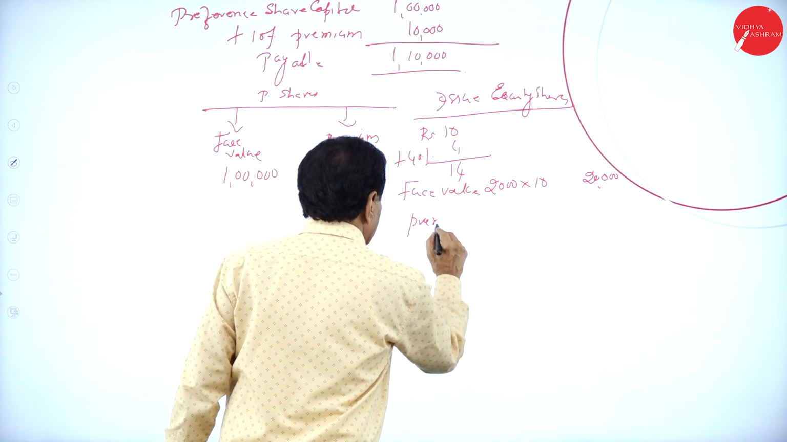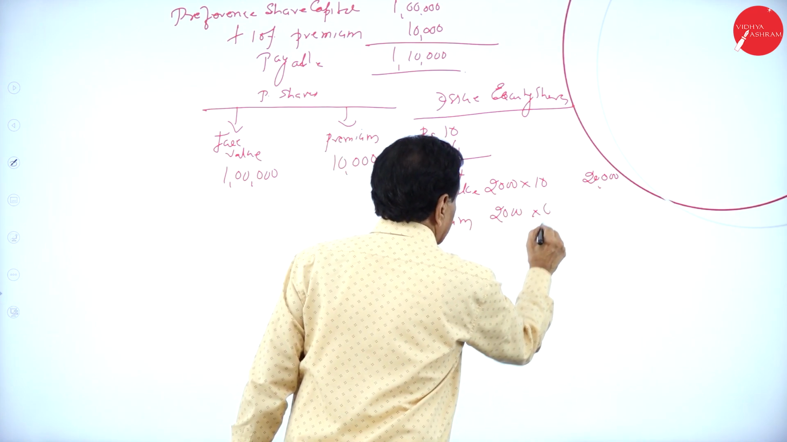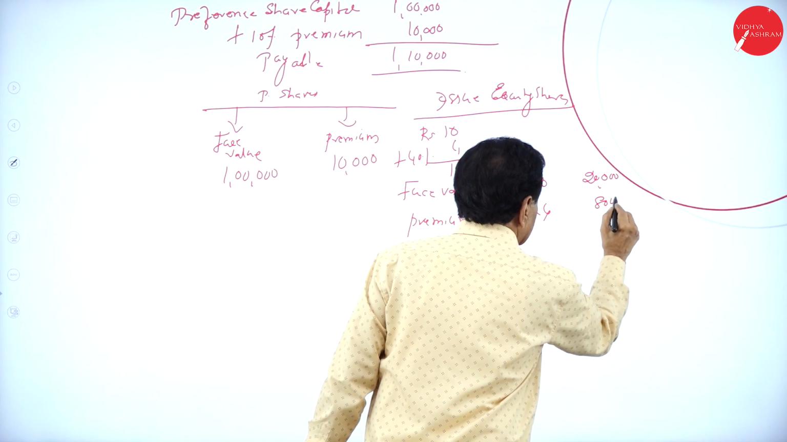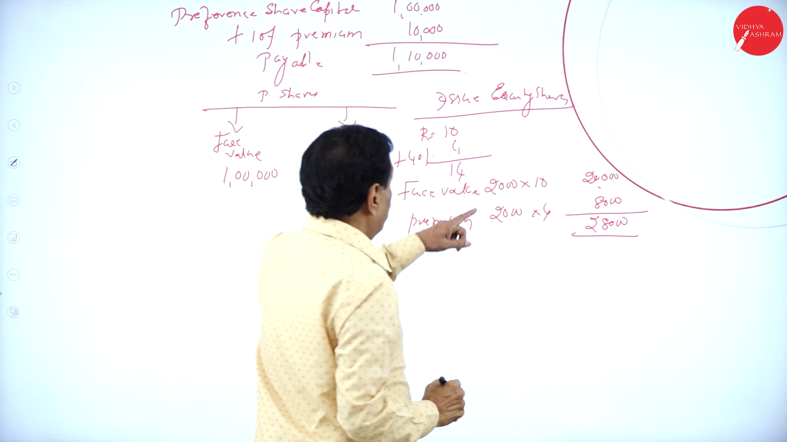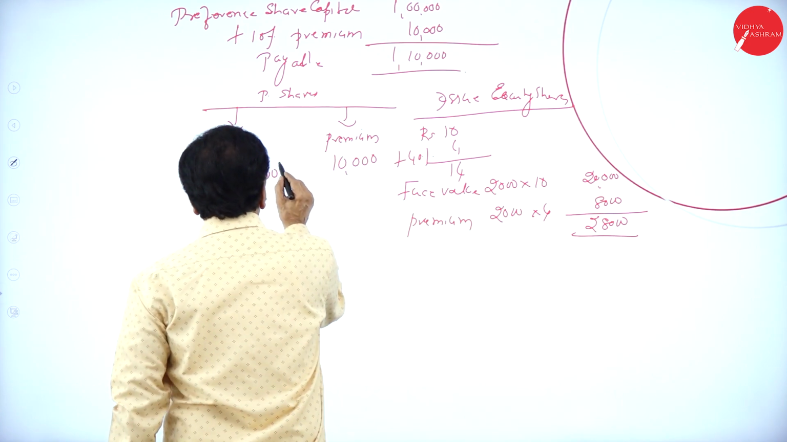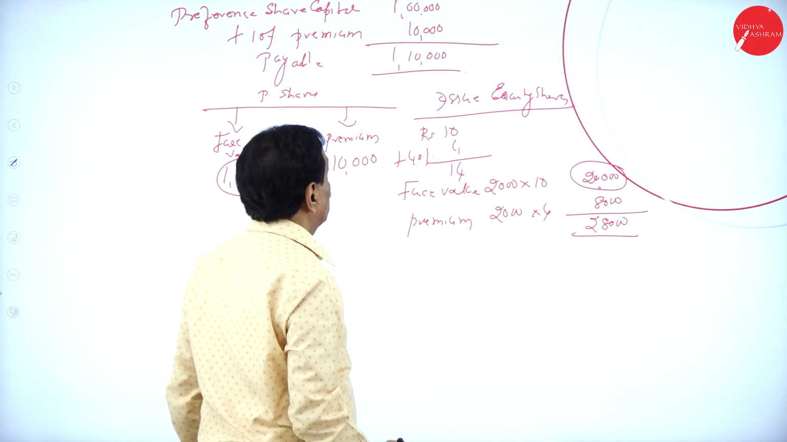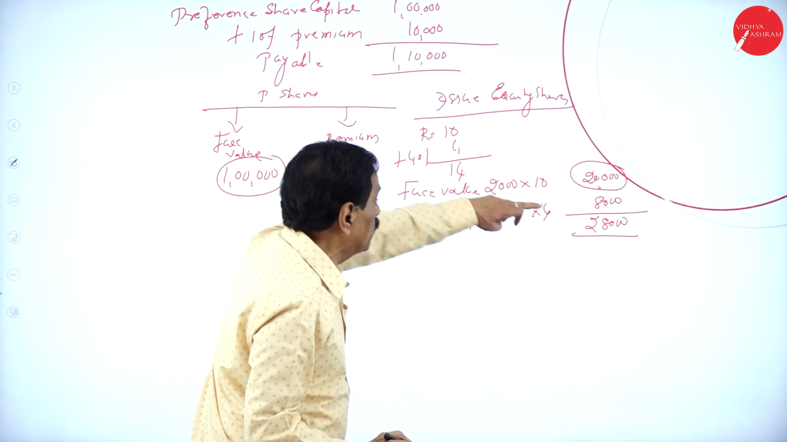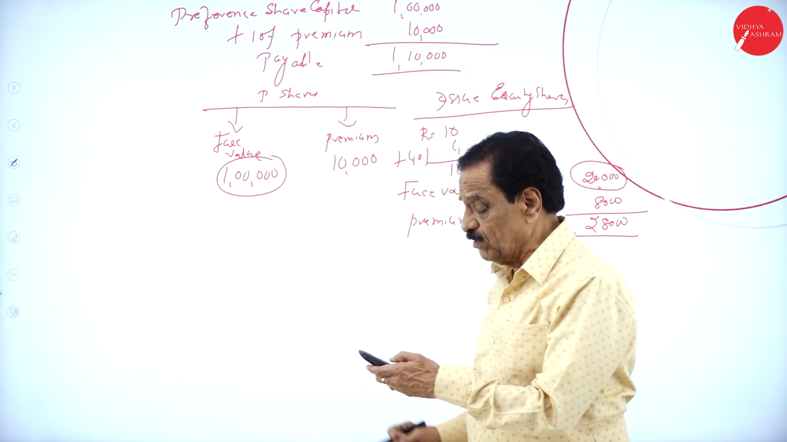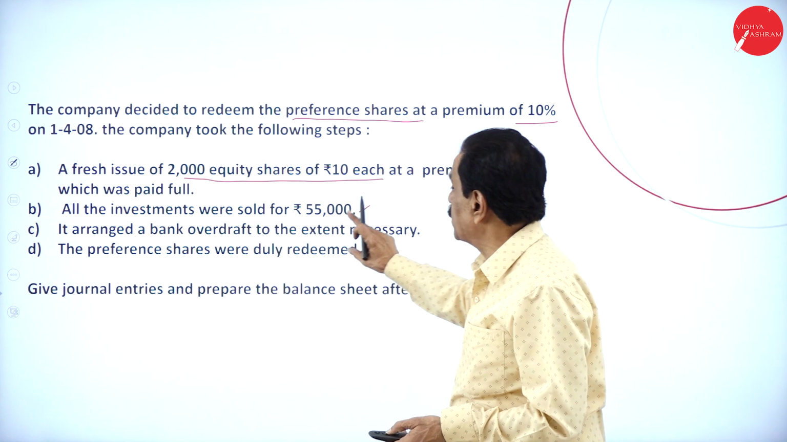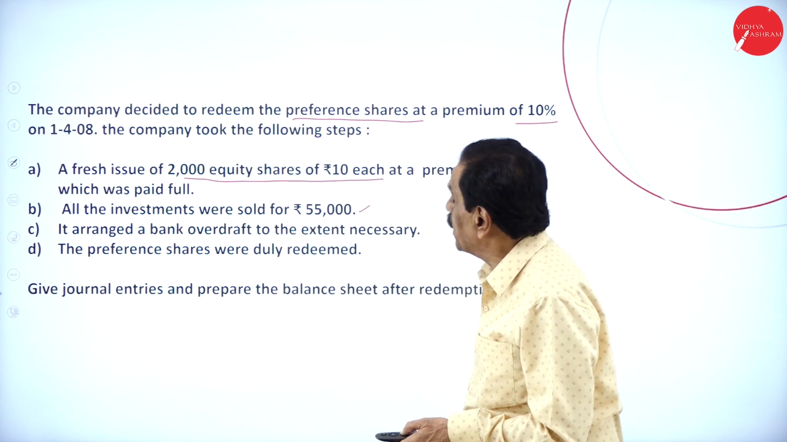Premium: 2,000 into 4, 8,000. So 28,000. Your face value is 20. What's your face value? 1 lakh. What's your face value available? 20,000. How much premium is payable? 10,000. How much you have got? 8,000. So if you go with a balance sheet, you're fully paid. All the investment were sold. It arranged the bank overdraft to the next day. So how much premium is paid?